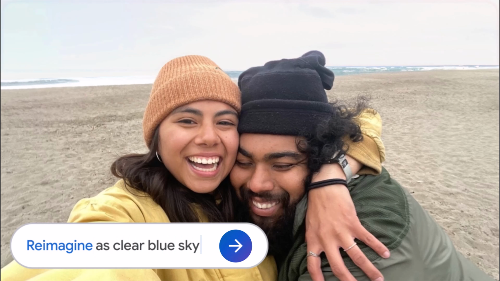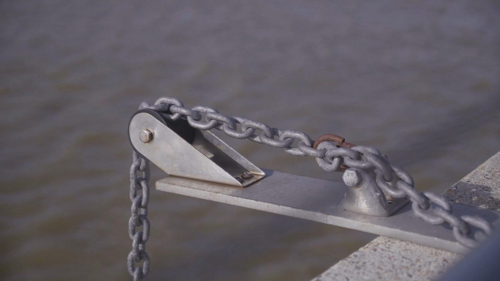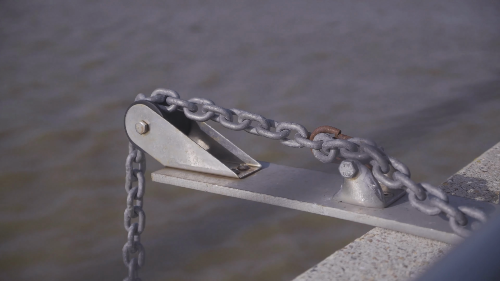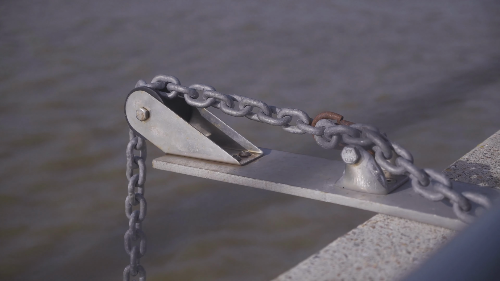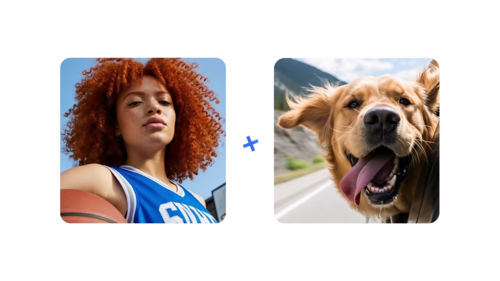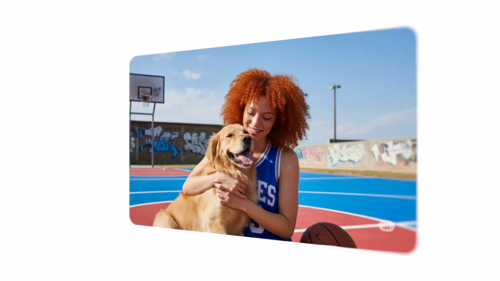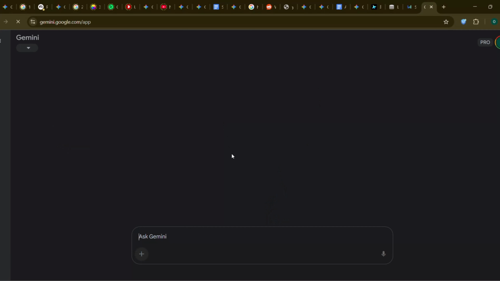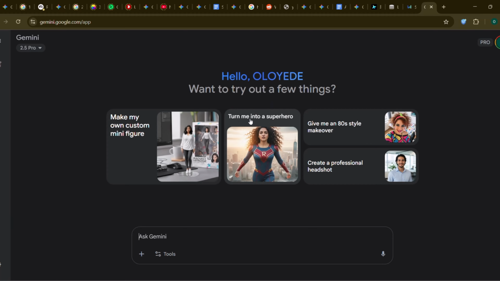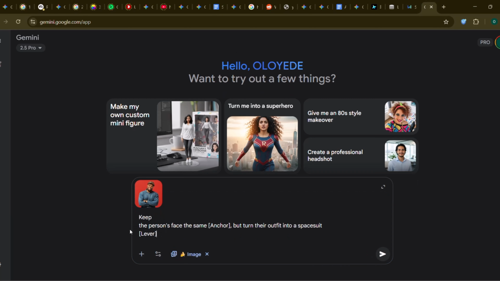I call it the control framework. It's just 2 simple concepts: anchors and levers. Anchors are what you want to keep the same. Think, keep the person's face or maintain the red color of the car. Levers are what you want to change. Think, change the background or add a hat. Combine them and you get precision. For example, keep the person's face the same, but turn their outfit into a spacesuit. Got it? Good. Now let's dive into the 25 capabilities.